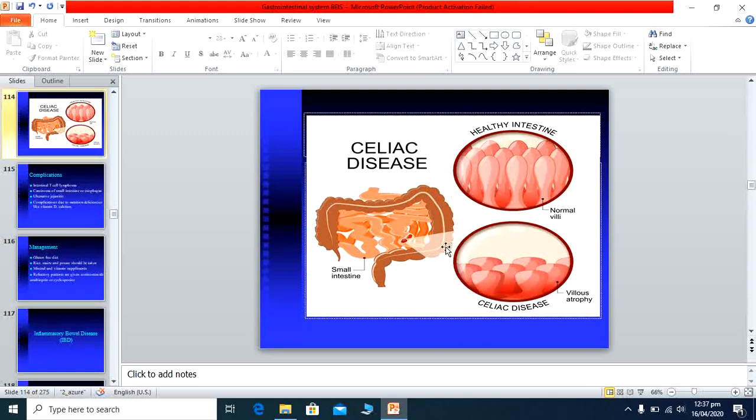Here, this is the gastroscopic picture of the small intestine in celiac disease. This is the healthy villus in the small intestine, and these are the atrophied villi, meaning the villi become small in height. Their atrophy occurs. This is the normal villus. So these are shown by gastroscopy.